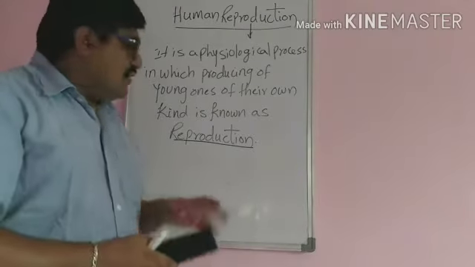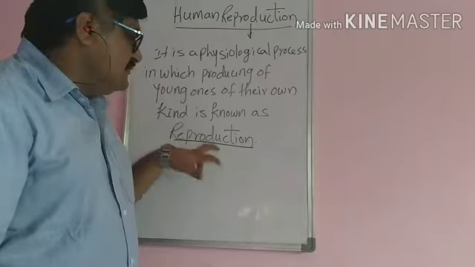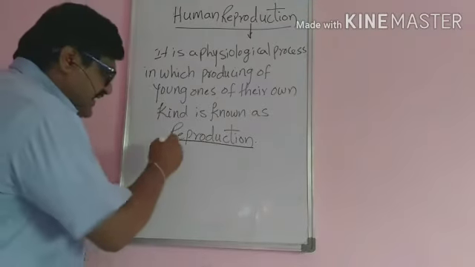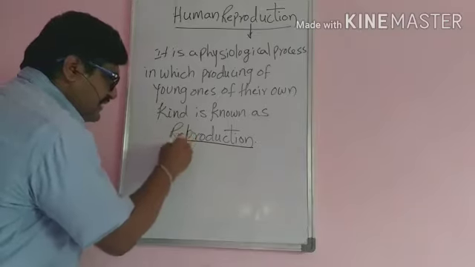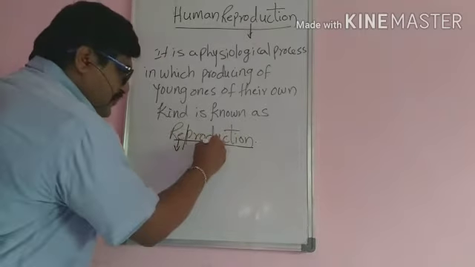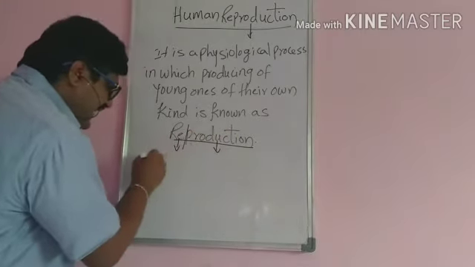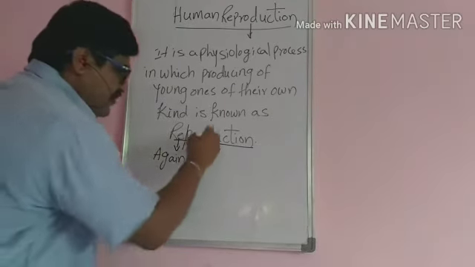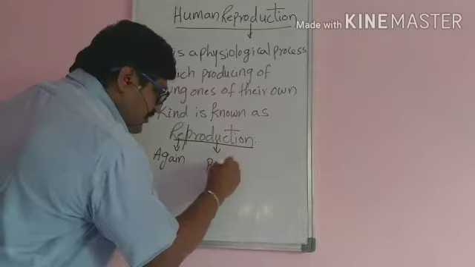So what does reproduction mean? Here two words we can use: re and production. Re means again. Production means producing.